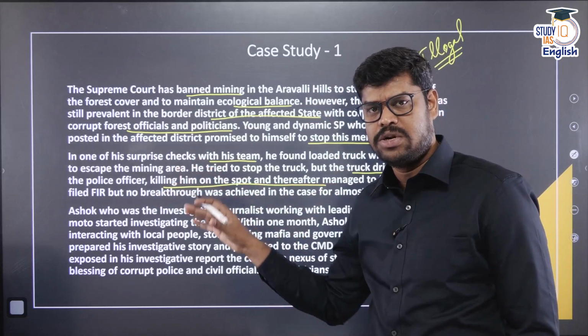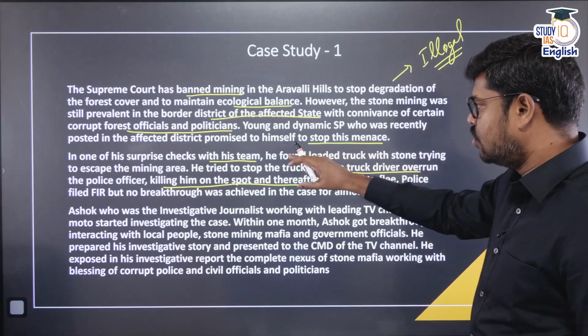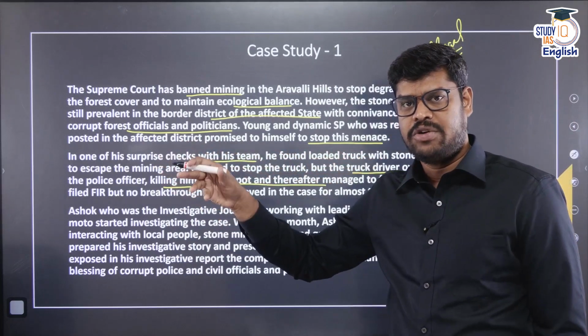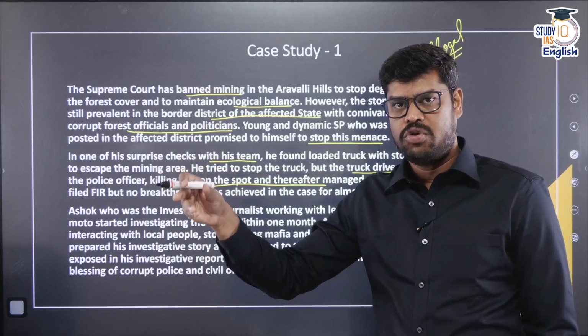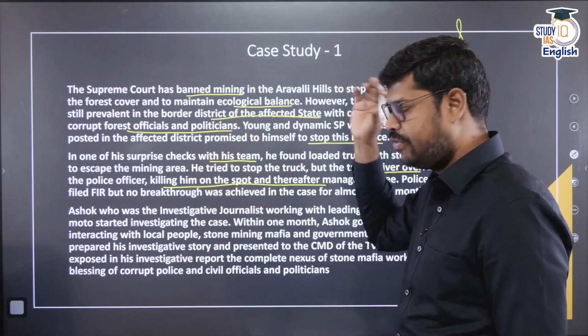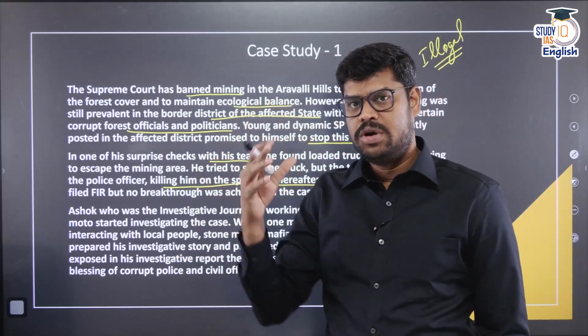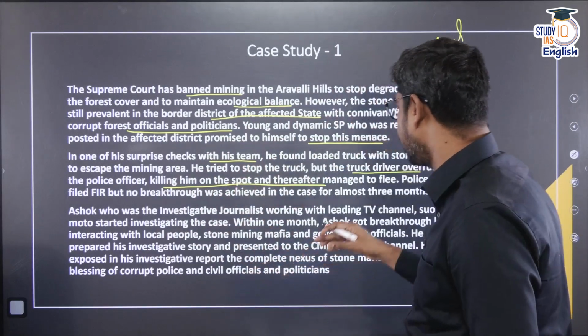Okay, so try to understand all those things as you go through it. Managed to flee. That means here you can also understand that there is some element of lack of training or of the procedure that the police have followed. Probably they have not followed their standard operating procedures or something. So some lacuna is also there. So these are a few pieces of information that may not be in the first case study, but as you go through the case study, you should be able to understand all those things.